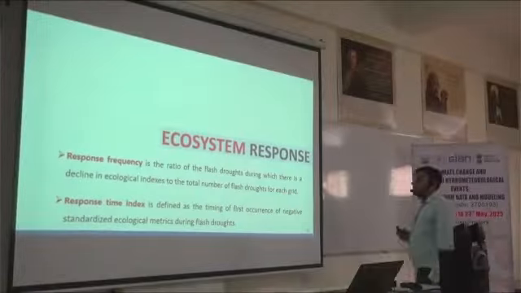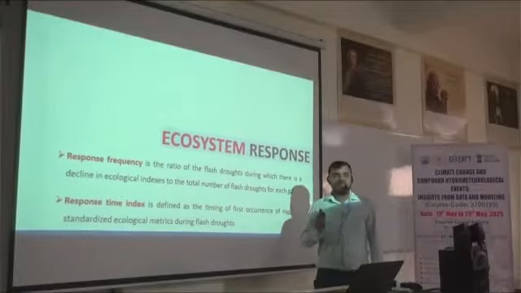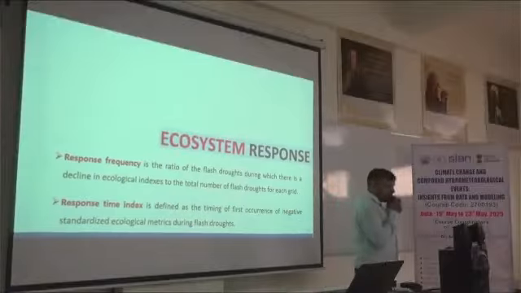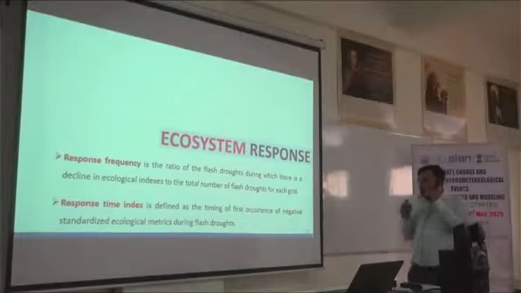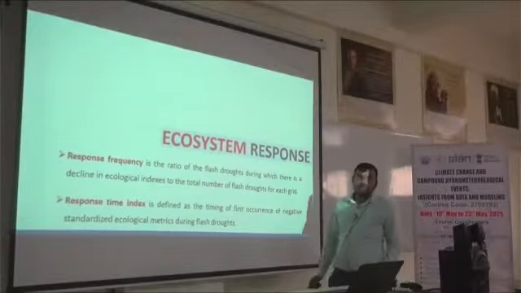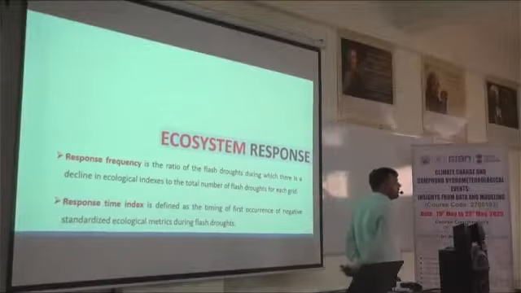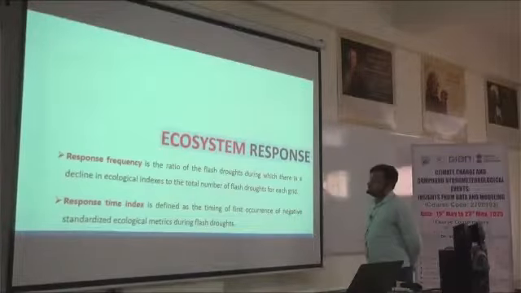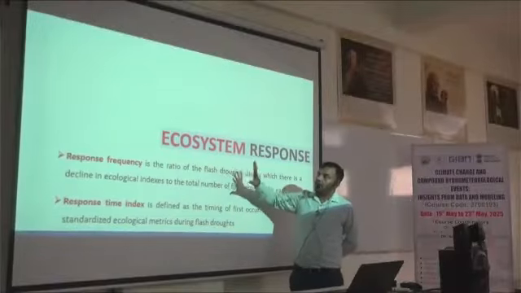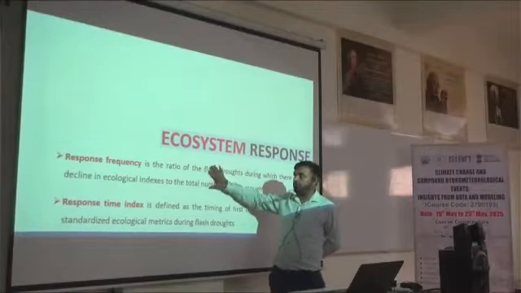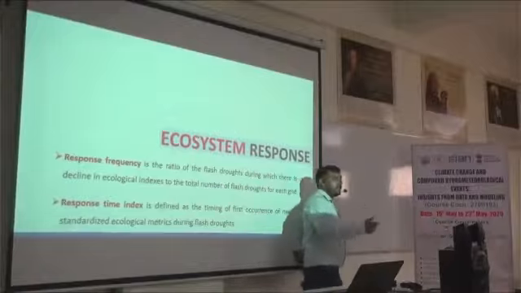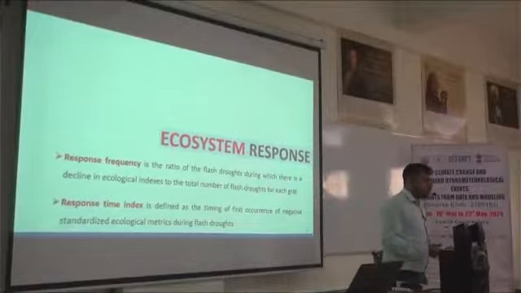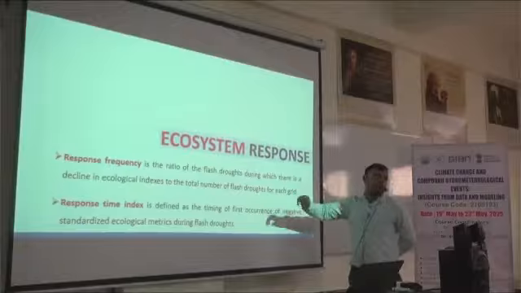So we have two indicators to define whether the ecosystem is responding to flash drought or not. The first one is response frequency and the second one is the response time index. In very layman terms, response frequency means how frequently our ecosystem is responding to a flash drought event, and response time means after how much time our ecosystem responds.